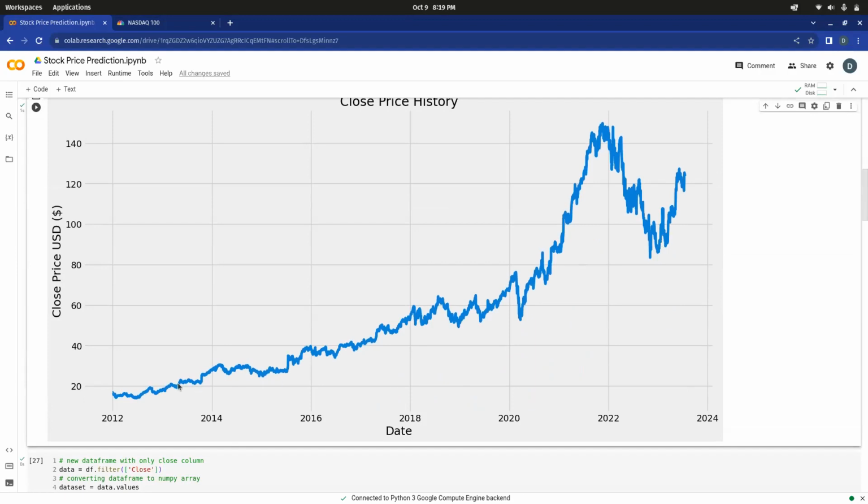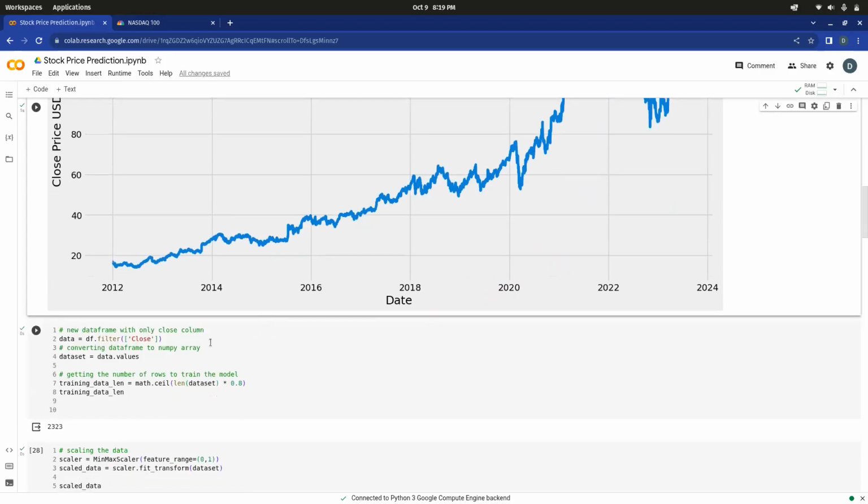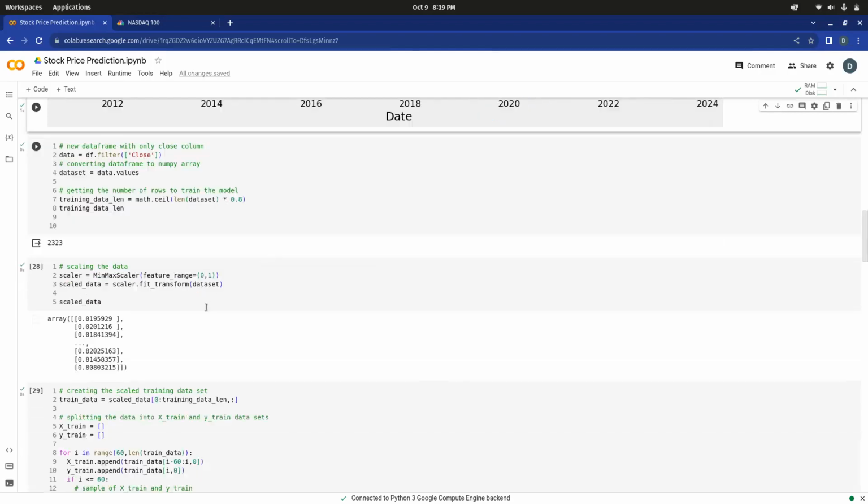And as we can see, there has been great growth. It starts at somewhat below 20, and currently it is above 120. So there has been good growth. With the help of this model, we can do predictive analysis on such data. Now we have created a data set of all the data we have collected from Nasdaq.